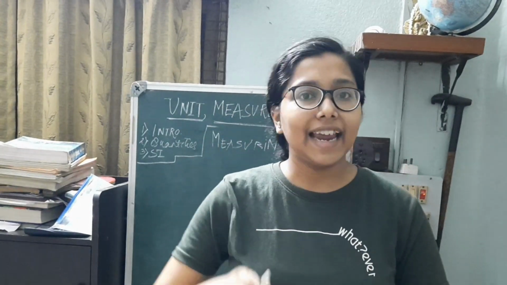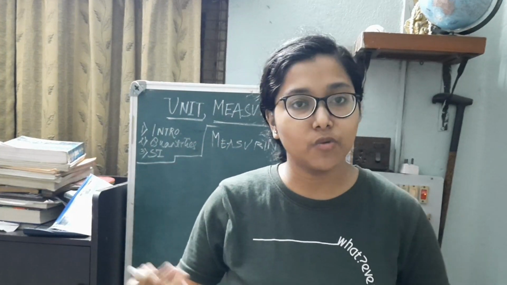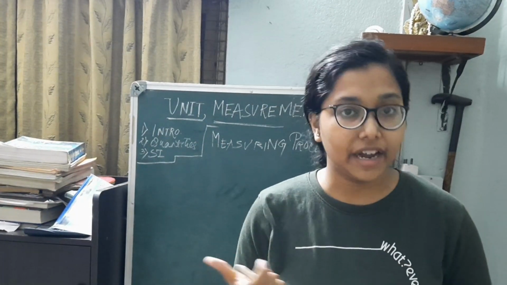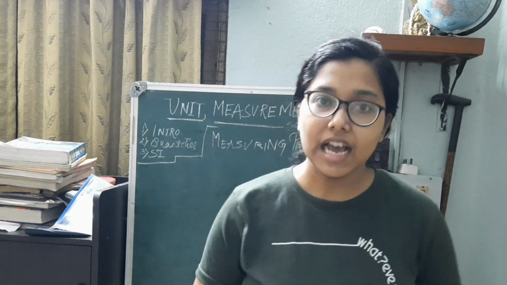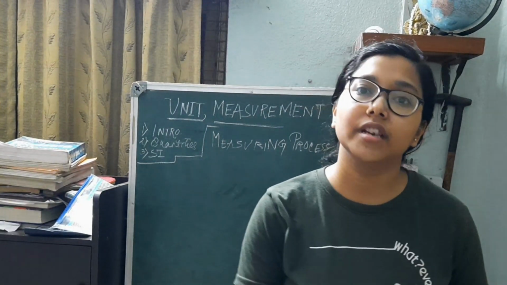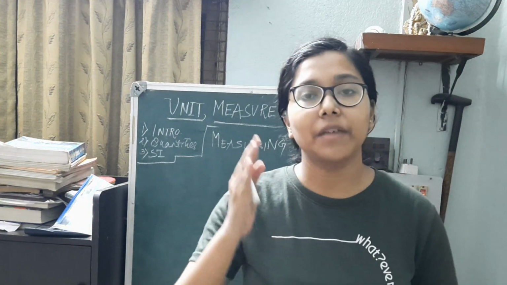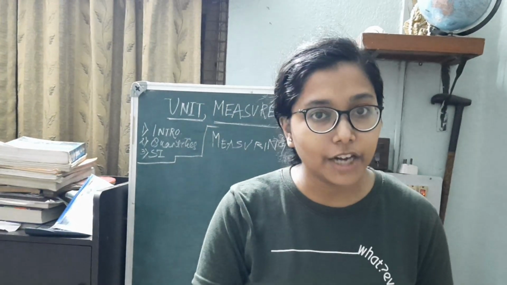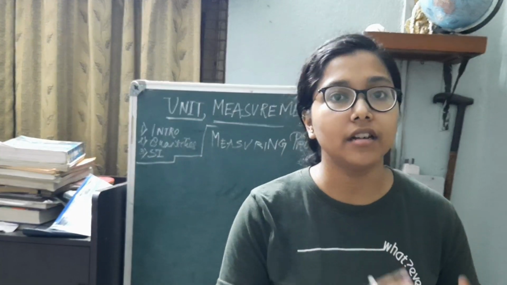In the same way, mass cannot be expressed in terms of length. Mass, time, length, current, temperature, and in this way there are 7 such fundamental quantities. And any quantity other than these 7 is known as a derived quantity. Derived quantity means it is dependent on the fundamental quantities in some way or the other. A derived quantity is mainly obtained by the multiplication or division of any 2 or 3 fundamental quantities.